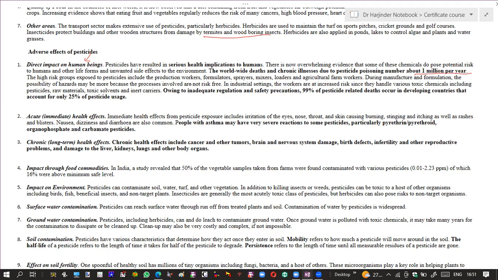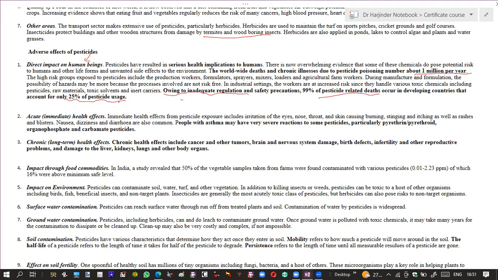And this problem is more in developing countries, as in developing countries there are inadequate regulations and safety precautions. So 99% of these pesticide related deaths occur in developing countries, that account for only 25% of pesticide use.